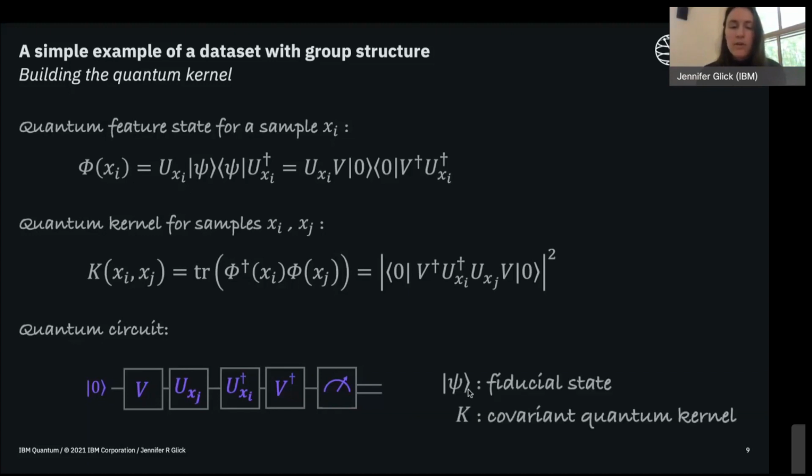We call this initial quantum state psi the fiducial state. And we call the corresponding kernel a covariant quantum kernel. The reason for this is because these kernels are connected to what are called covariant POVMs.